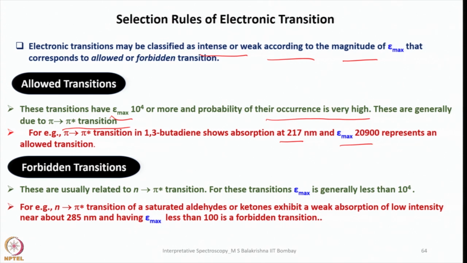Then if the allowed transition term comes, there should be forbidden transitions. Here, the n to pi star transition is forbidden. For this transition, epsilon maximum is generally less than 10⁴. For example, consider the n to pi star transition of saturated aldehydes and ketones, which exhibit a weak absorption of low intensity near 285 nanometers, with an epsilon maximum value less than 100 because they are forbidden transitions. So now we can look into which transitions are forbidden and which are allowed.